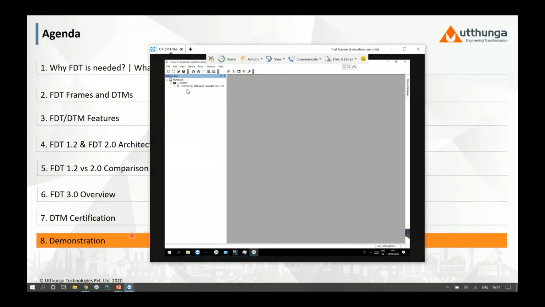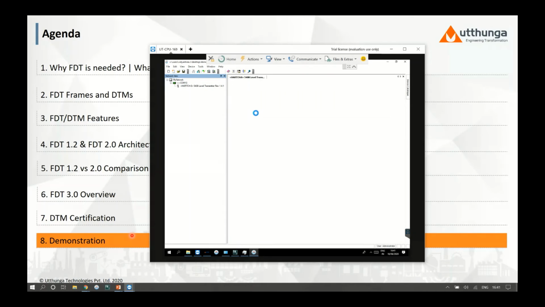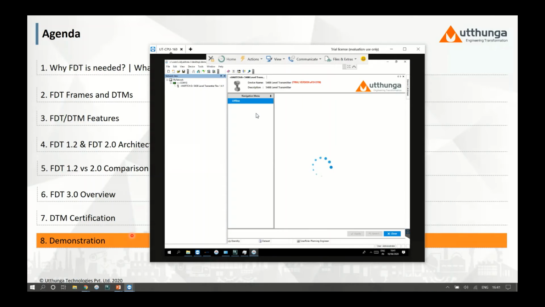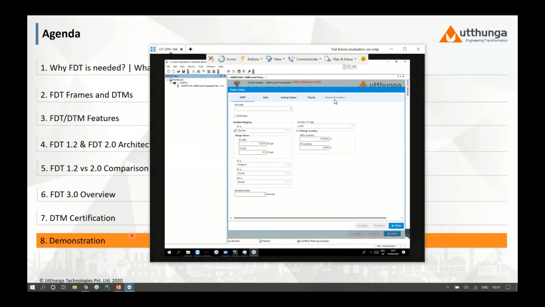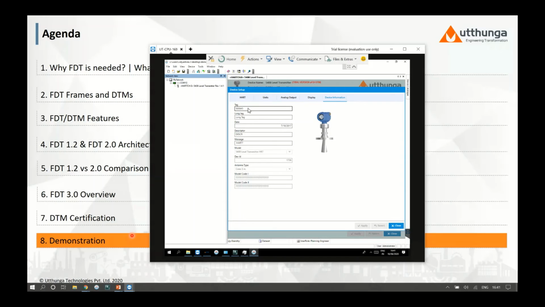So you can see the same set of configuration is made available, including the topology. And let me just open the offline screen to observe the change that we made. If you could remember, we have changed the long tag and some of the parameters from the device information screen. So you can observe these two changes here. So this is another thing which is required for us.